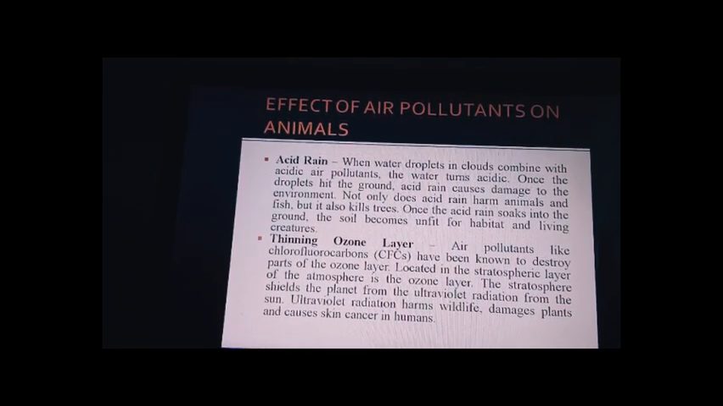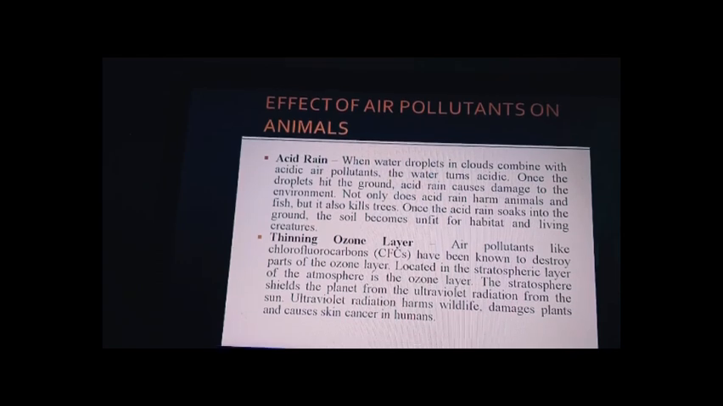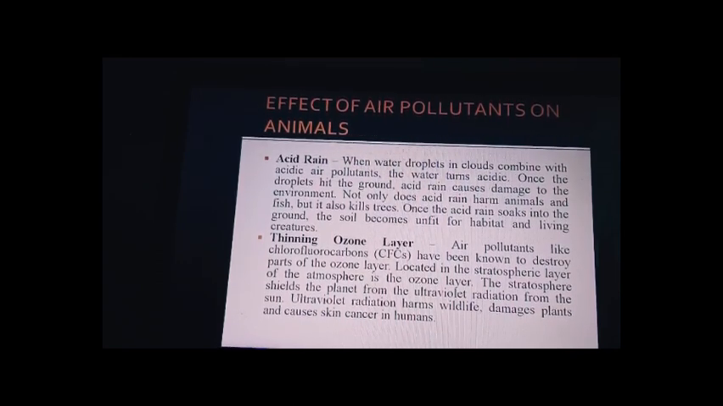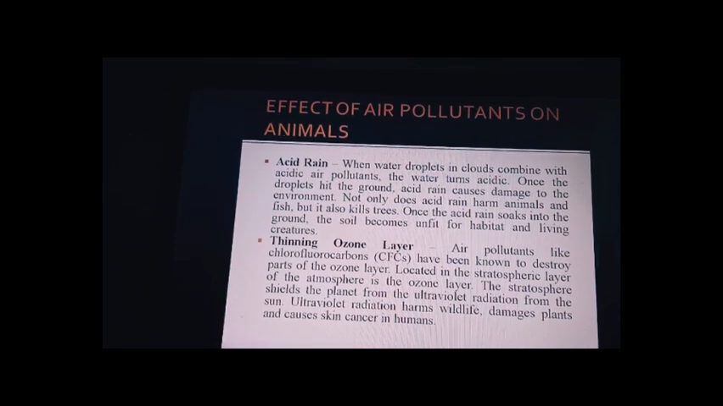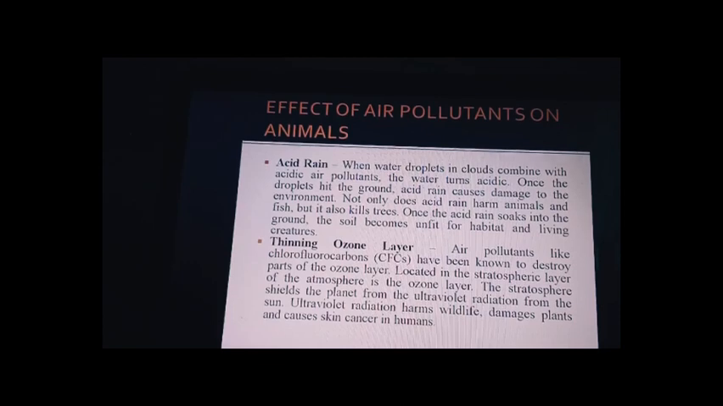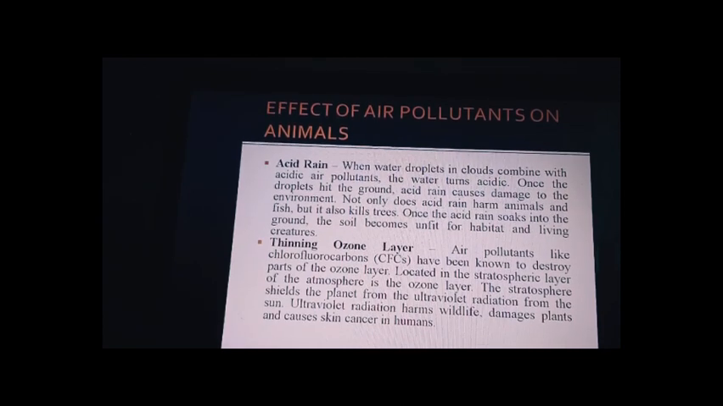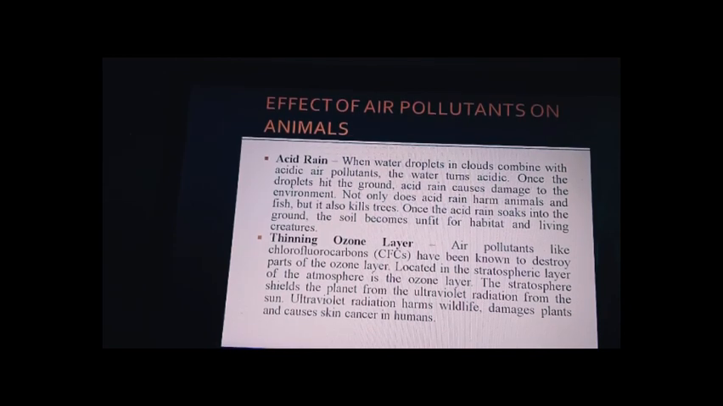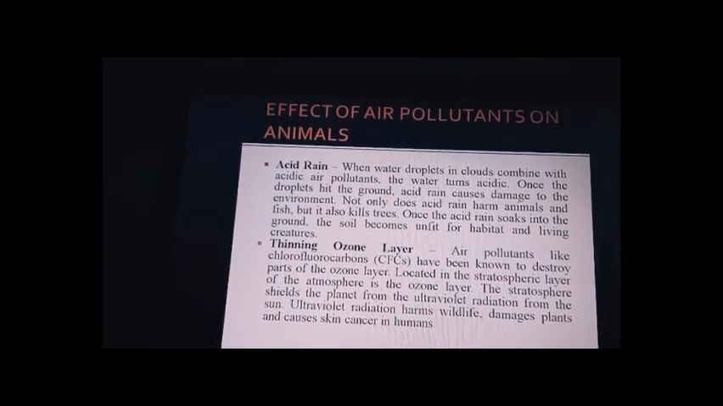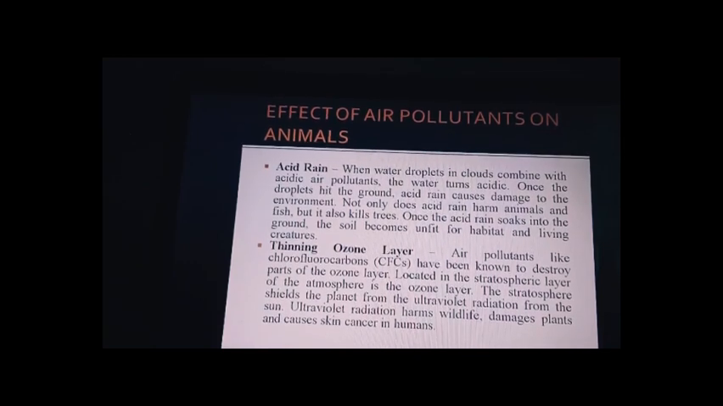When water droplets in the clouds combine with acidic air pollutants, the water turns acidic. Once the droplets hit the ground, acid rain causes damage to the environment. Not only does acid rain harm the animals and fish, but it also kills trees. So it has caused deforestation, my friends. Once the acid rain soaks into the ground, the soil becomes unfit for habitat and living creatures. You got to know how it is going to affect?